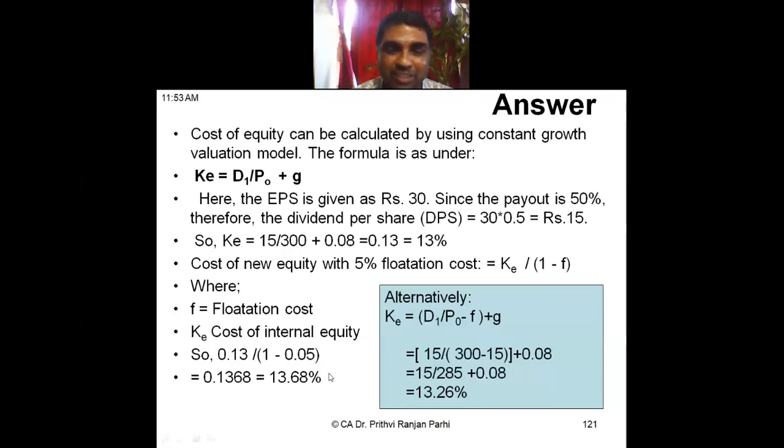13.6% is a shortcut answer. You can say it is a very close answer, but it is not exactly the 100% right answer. If you want the correct answer, it is 13.26. So I will suggest you should solve the question by using this formula.